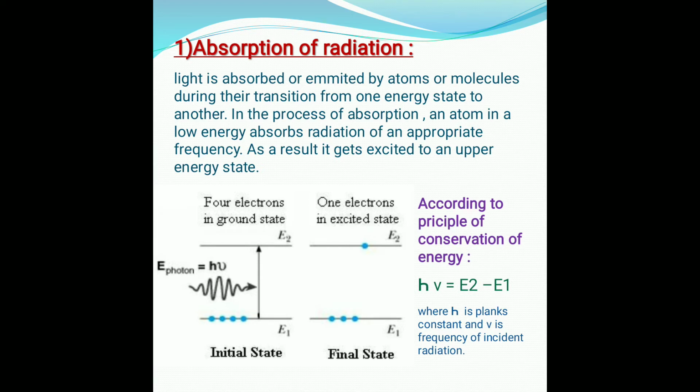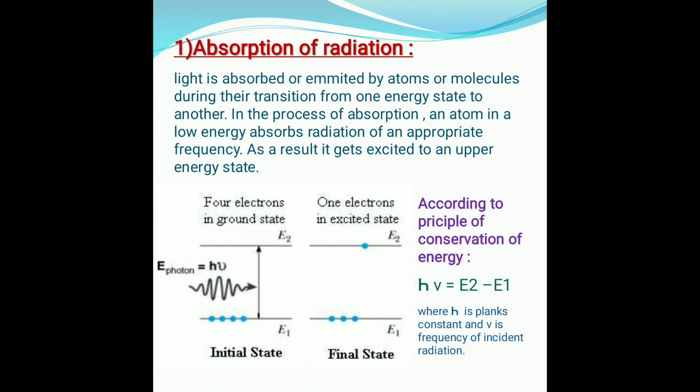In that process of absorption, an atom in a low energy state absorbs radiation of an appropriate frequency, and as a result it gets excited to an upper energy state. This is the absorption phenomenon. We know that light is absorbed or emitted by atoms or molecules during their transition from one energy state to another.